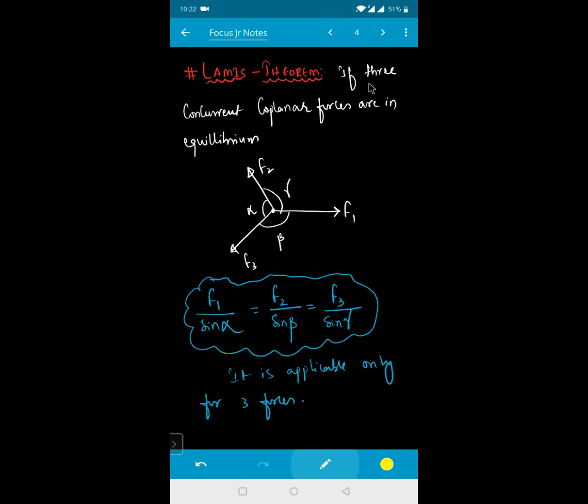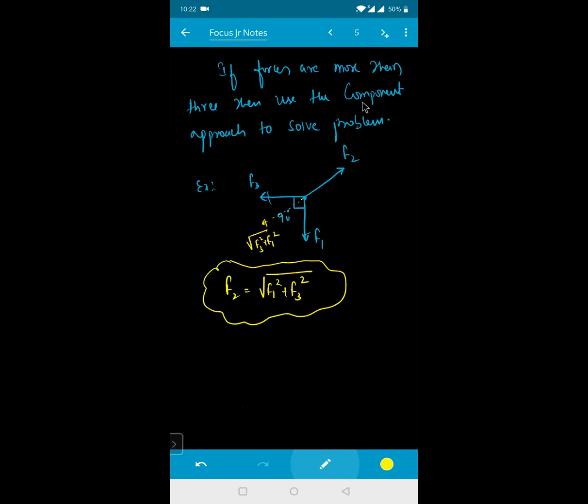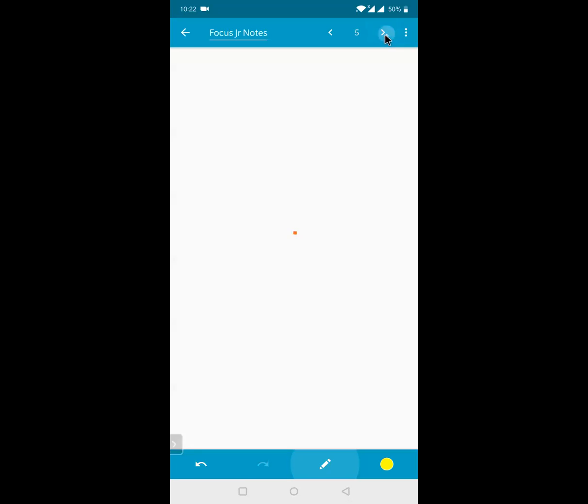See Lami's theorem once again. Lami's theorem says that if we have three concurrent and coplanar forces in equilibrium, then F1 divided by the sine of its exactly opposite angle alpha, F2 by sine beta, F3 by sine gamma. What do we mean by concurrent? All of them start from the same point, and all of them are in the same plane, which is why they are called coplanar. It is applicable only for three forces. If you have more than three forces, use the component method to simplify the problems. Is that clear for everyone?